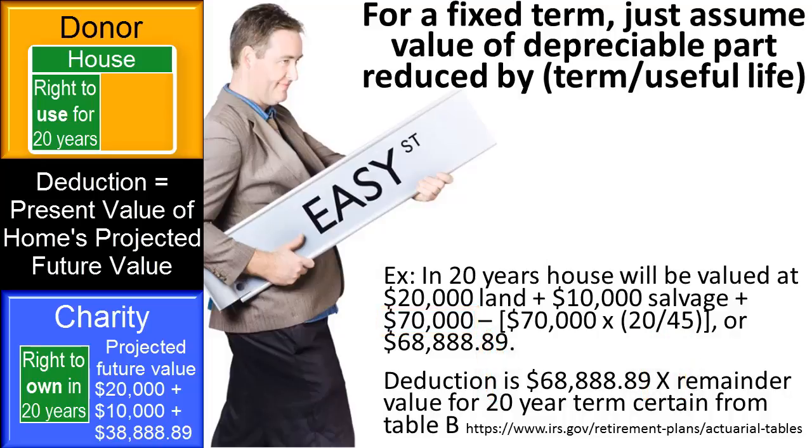For example, if a $100,000 residence was estimated to have a useful life of 45 years with land value of $20,000 and salvage value of $10,000, then in 20 years, the estimated value would be the land of $20,000 plus the salvage value of $10,000 plus the depreciable building of $70,000 minus the depreciation of $70,000 multiplied by 20 divided by 45, or a total of $68,888.89.